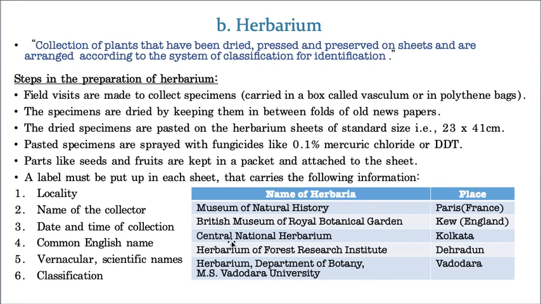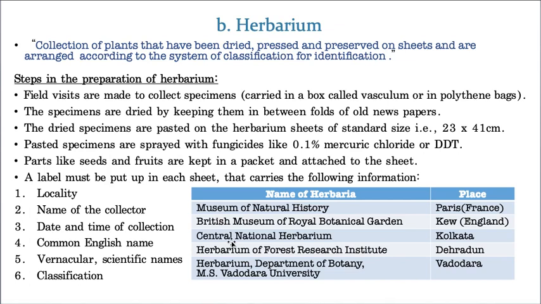Making dry specimens is what is called a herbarium. It is a practice done by you children. If you find any interesting flower or plant, you keep it between the pages, and after a few days when you open it, you can see the herbarium is ready. That is why it is called a herbarium.